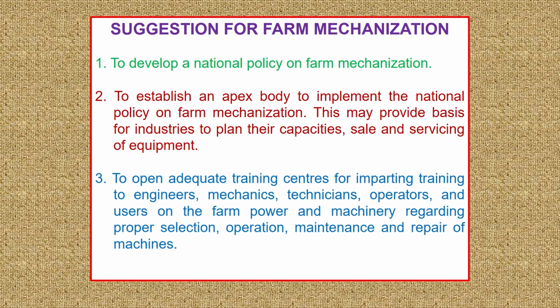So this may provide a basis for industries to plan their capacities, sale and servicing of their equipment. Sometimes what happens is there will be a huge demand for such machines, but they are not available in the market. Some equipment is largely available in the market, but there is no one to buy it. Therefore, to make a balance between these two, there is a need for an apex body which can monitor development of production and the sale and servicing of this equipment.